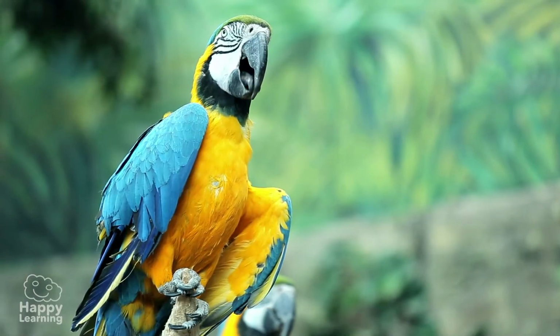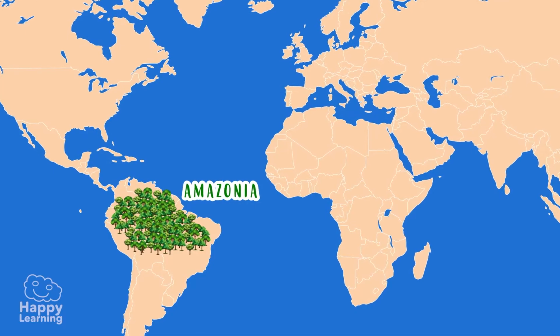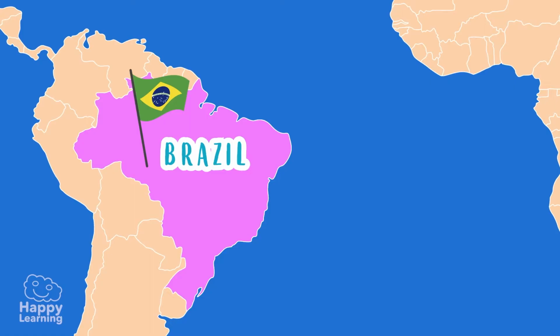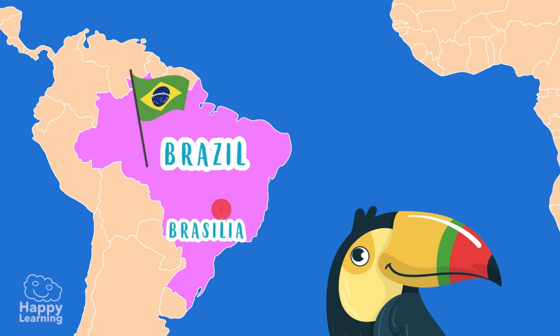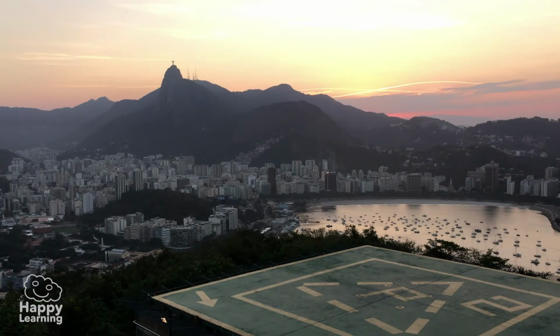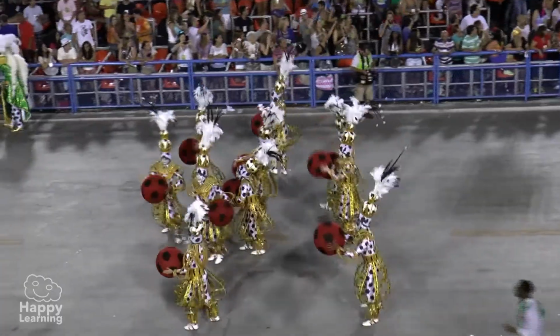A very lucky country because it has the largest part of the Amazon rainforest, the biggest lungs on Earth. Its capital is Brasilia. And one of its most famous cities is Rio de Janeiro for its famous carnival.